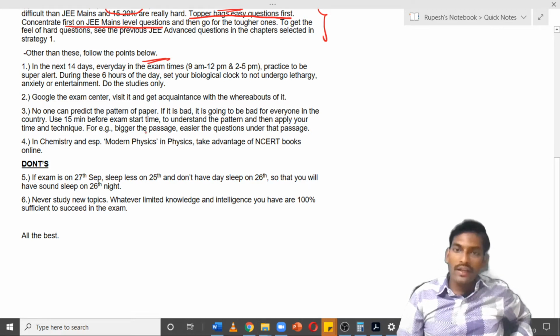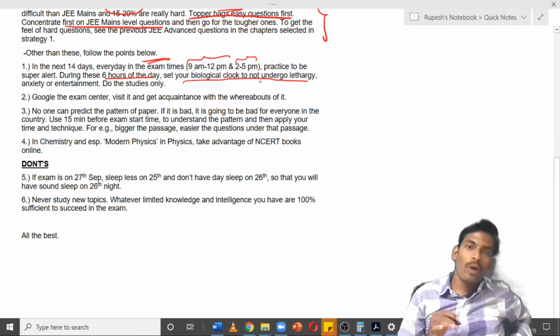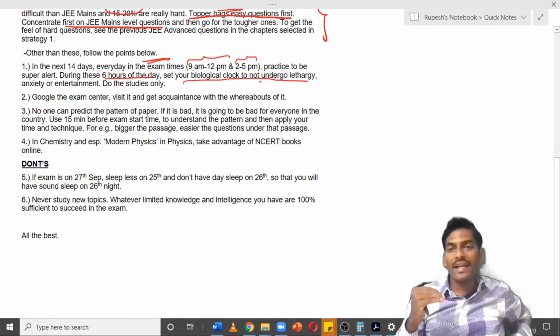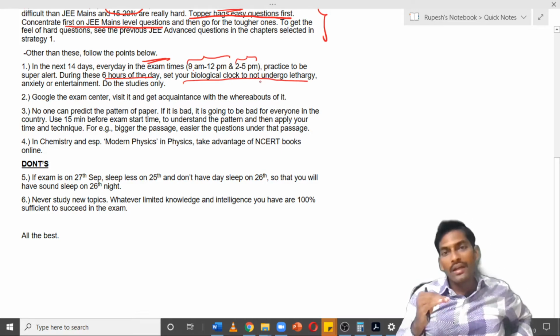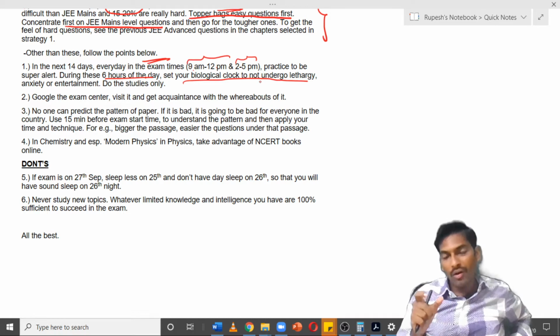In the next 14 days, the timings of the exam, paper 1 and paper 2, are 9 to 12 and 2 to 5 p.m. These are the times in which you should be super alert. During the 6 hours of the day, 9 to 12 and 2 to 5, set your biological clock not to undergo any lethargy, any anxiety, or crave any entertainment, play or games.